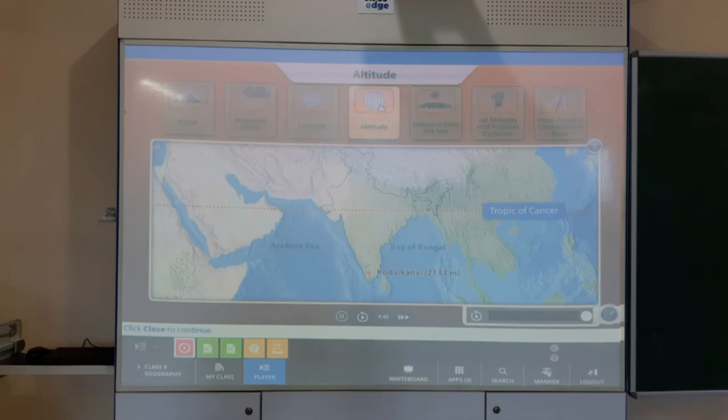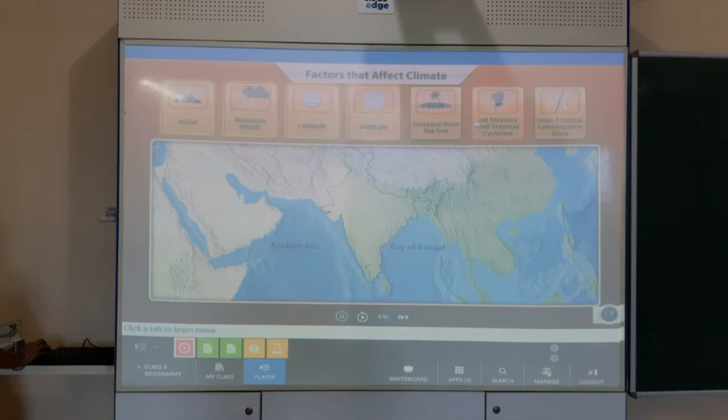Okay, so just note down, students, all these details. In geography you don't need to understand a lot, you just need to know the details and remember all that. So you just need to note all these things.